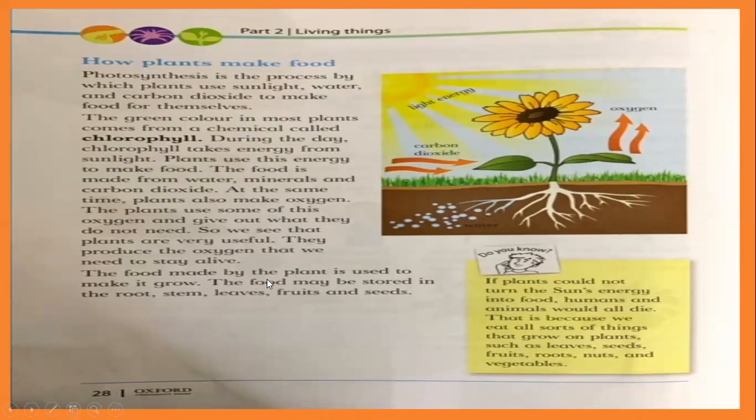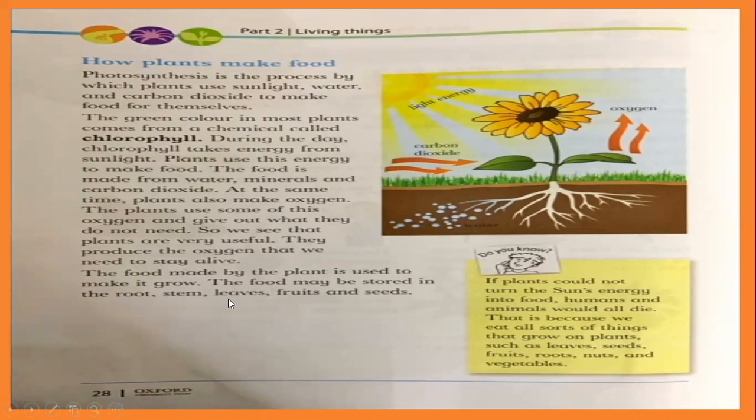The food made by the plant is used to make it grow. The food may be stored in the root, stem, leaves, fruits, and seeds. This food helps the plant to grow again, and this stored food is also what we eat. Remember, the roots are carrot and radish; the stems are sugarcane and celery.